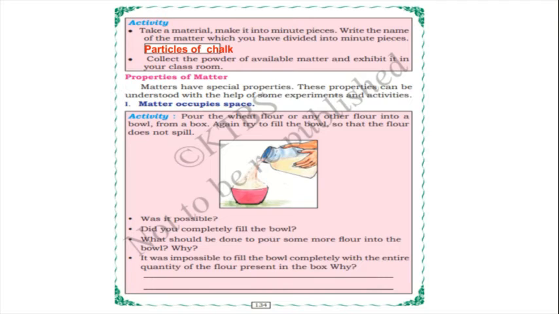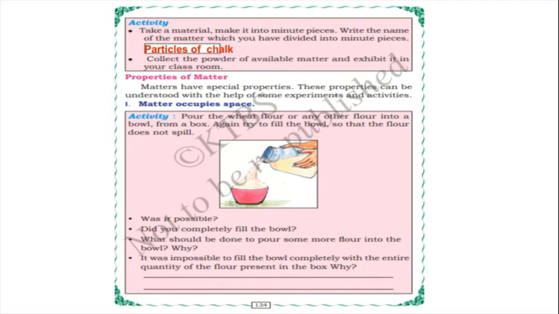So what should be done? Pour more flour into the bowl. So we have to take the same quantity of flour. Only one time we can pour in the bowl because matter occupies space. Wheat occupies space here. When we poured the flour the first time, it occupied the space already. So the second time the place will not be there, isn't it? Yes. It was impossible to fill the bowl completely with the entire quantity of flour present in the box